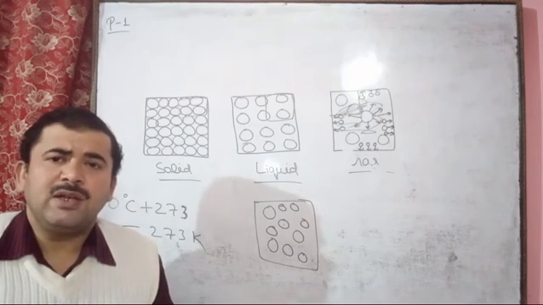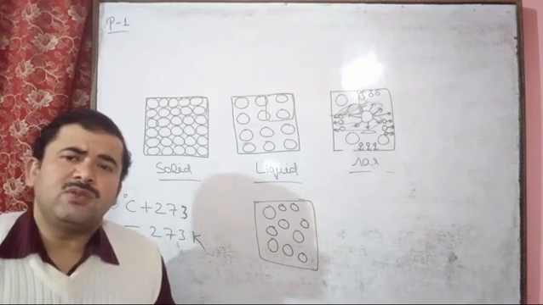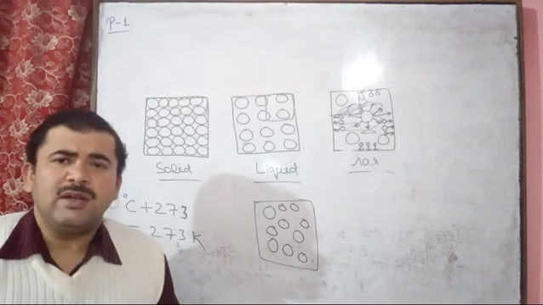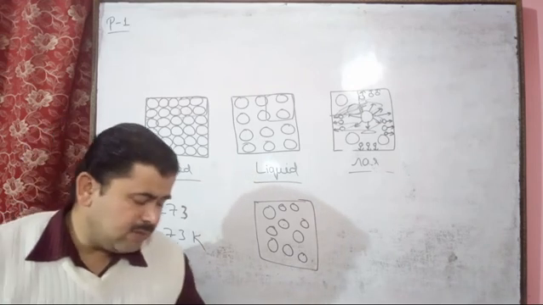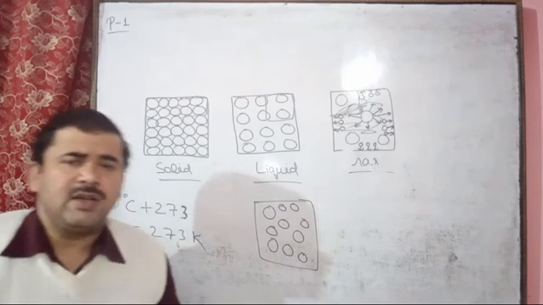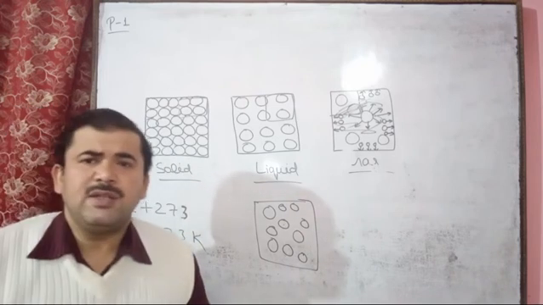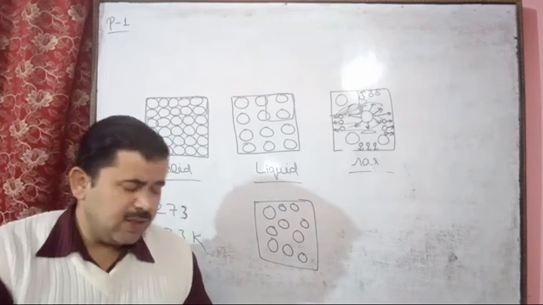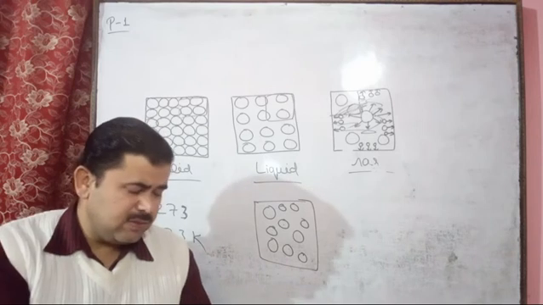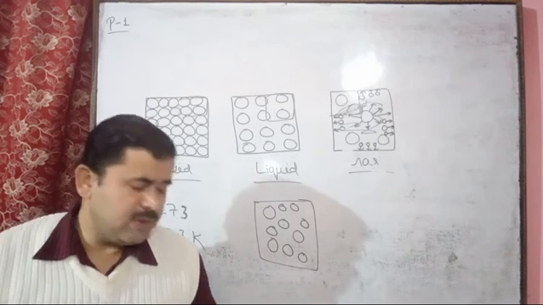So these are the units, and we can also use other units like Pascal and bar, but you only have to take centimeter of Hg, millimeter of Hg and atmosphere. These units are given in your book.